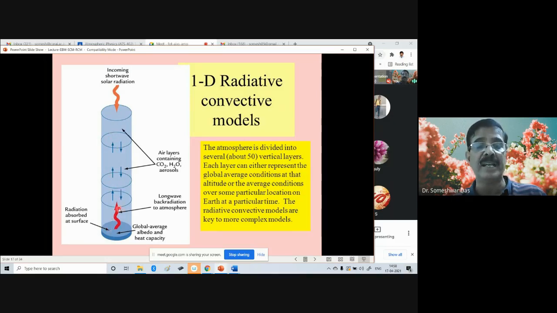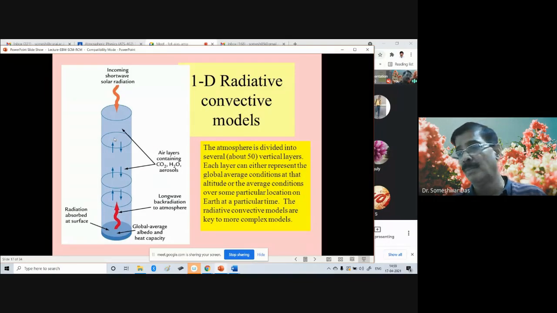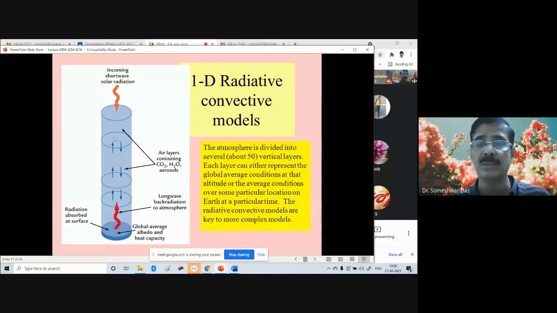In each layer, we compute the new fluxes based upon the balance between radiation and convection. Also, each layer can have greenhouse gases like carbon dioxide, water vapor, aerosols, etc. So these kinds of models are good for testing the effect of greenhouse gases in a simple way. This kind of model was very popular about 25, 30 years ago.